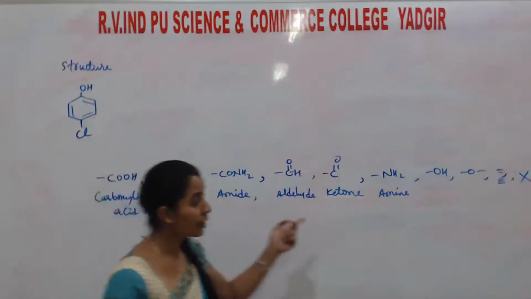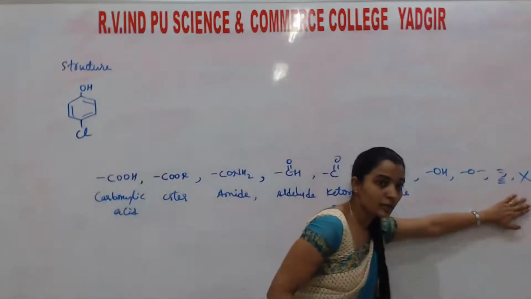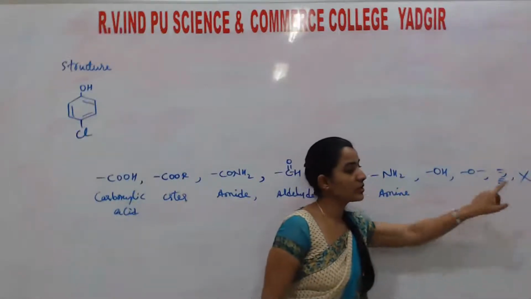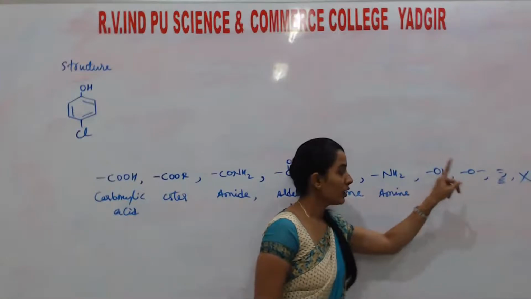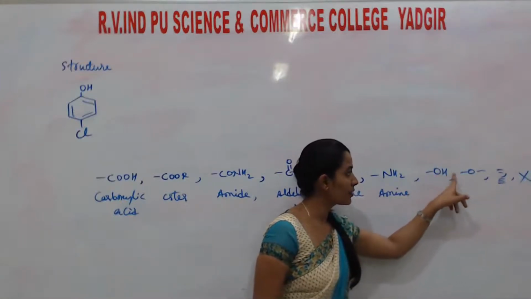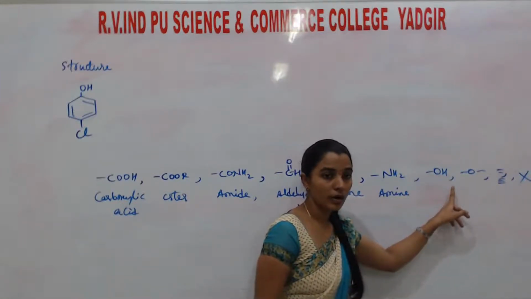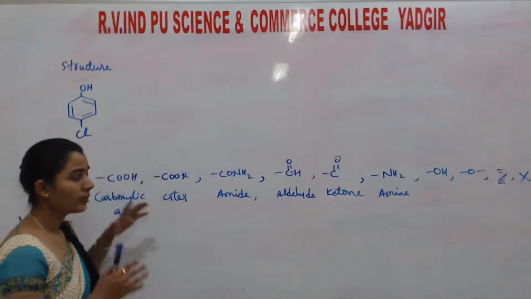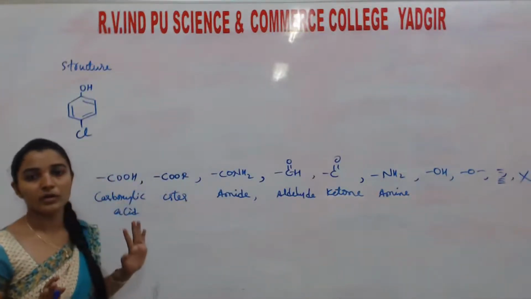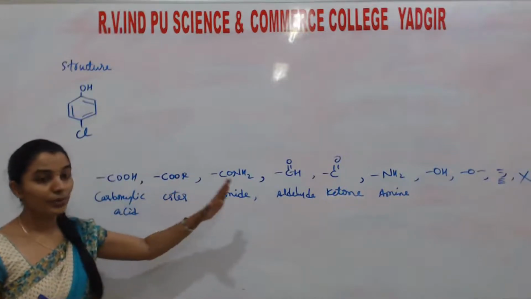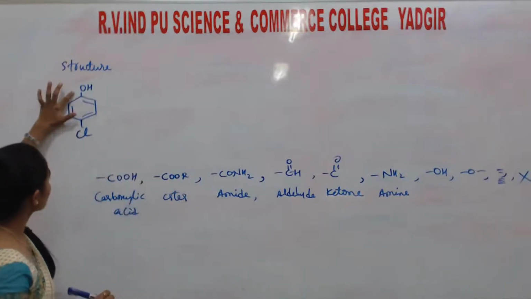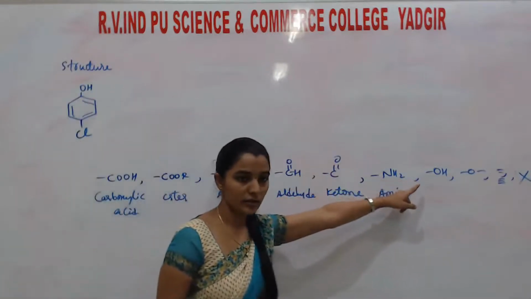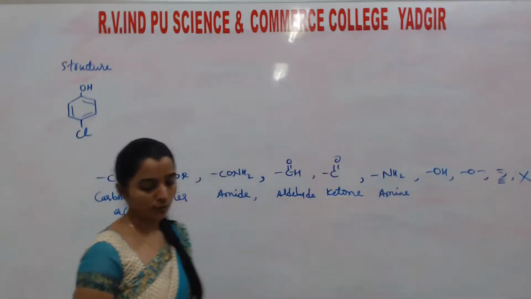So if double bond is there, halogen is there, preference is given to double bond. If ether is there, halogen is there, preference is given to ether. If ether is there, alcohol is there, preference is given to alcohol. Like that. This is the order of priority. You have to remember this. If you want to mug up, you can mug up also, but you have to remember the order of priority. Here, halogen is also there, OH is also there. According to priority order, priority is given to what? OH group.